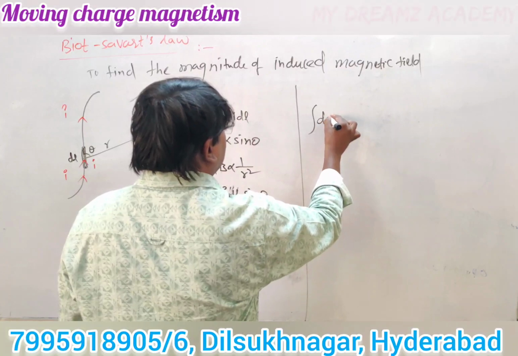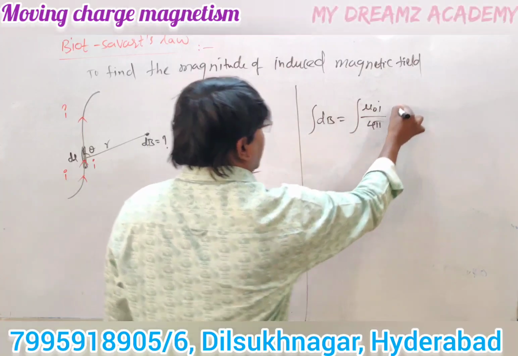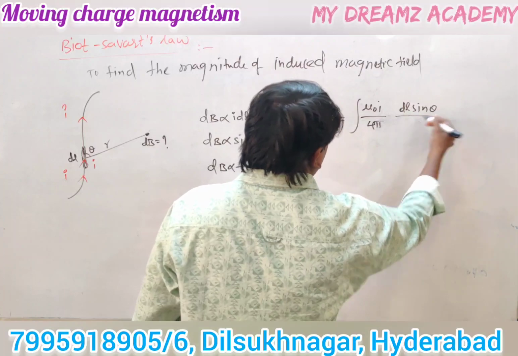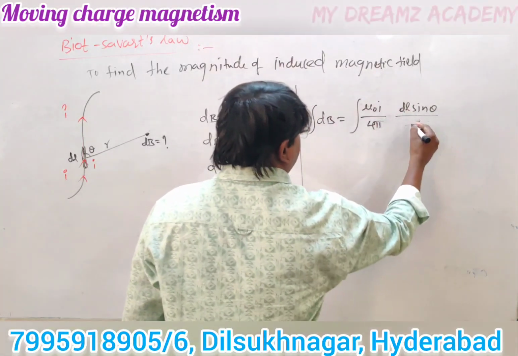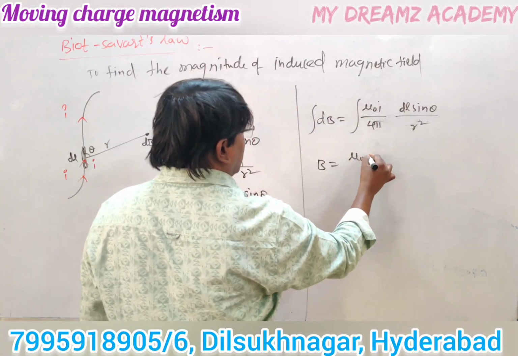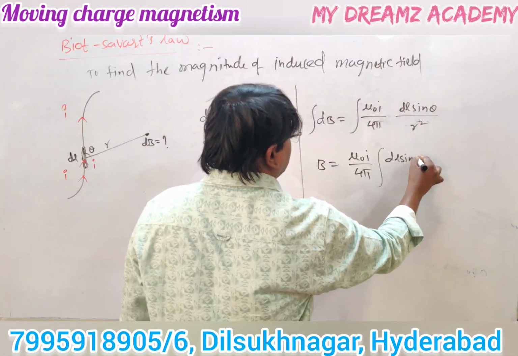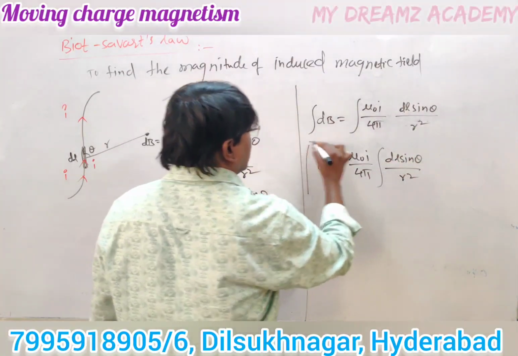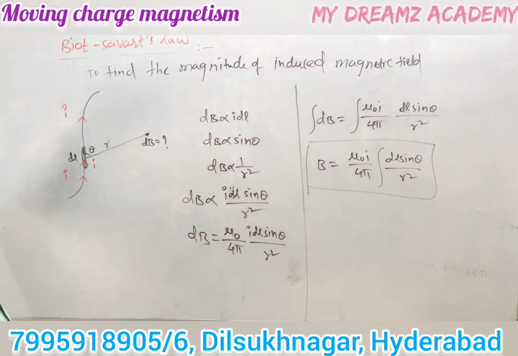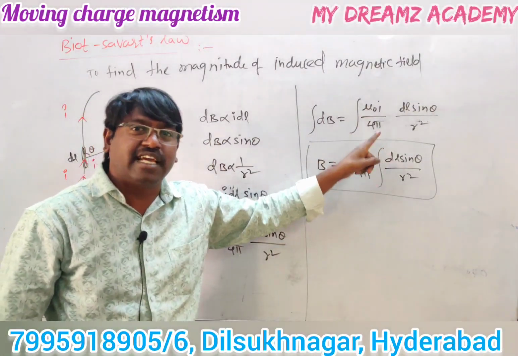Integration of dB equals integration of mu naught I by 4 pi into dl sine theta by r square. We can write mu naught I by 4 pi outside the integration because it is a constant. The integral of dB is B. So due to the entire conductor, the magnetic field induced is mu naught I by 4 pi into the integral of dl sine theta by r square.